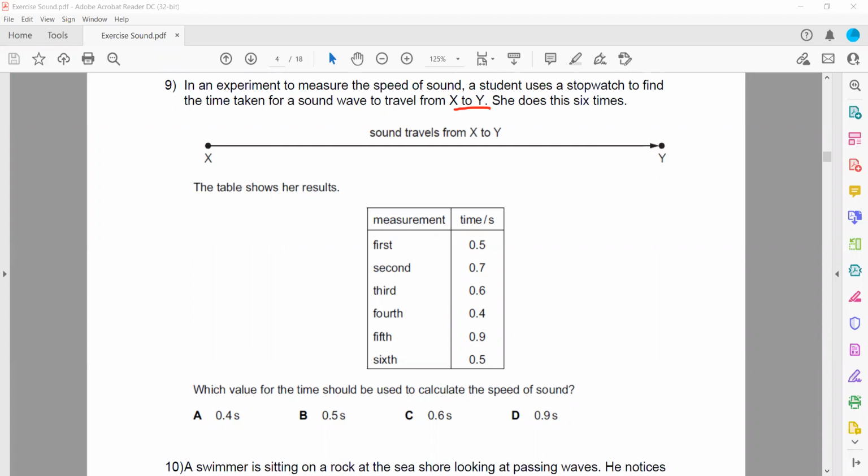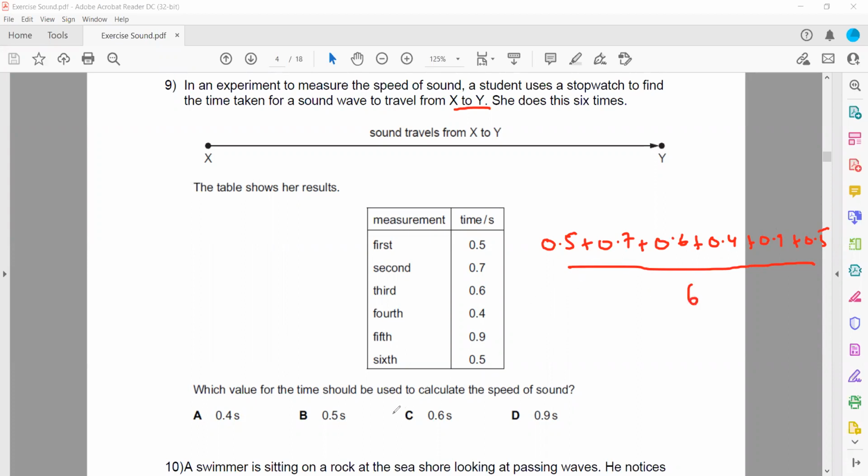We can take the mean here. So how to work out the mean? We'll add them and divide by 6, because there are 6 numbers. So 0.5 plus 0.7 plus 0.6 plus 0.4 plus 0.9 plus 0.5, and then this whole is divided by 6.